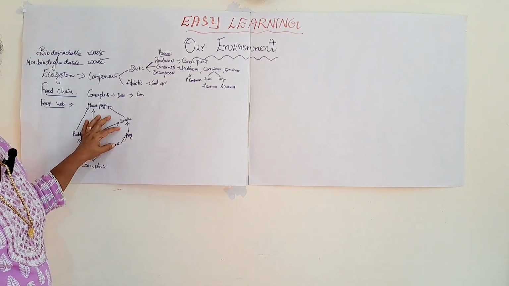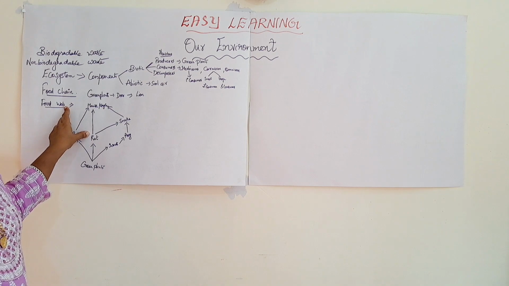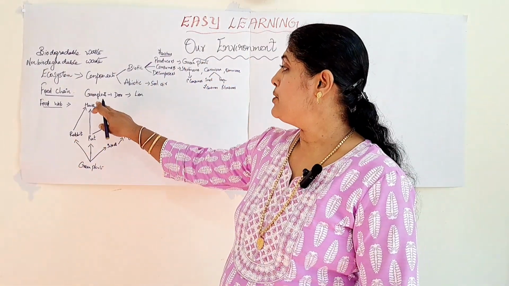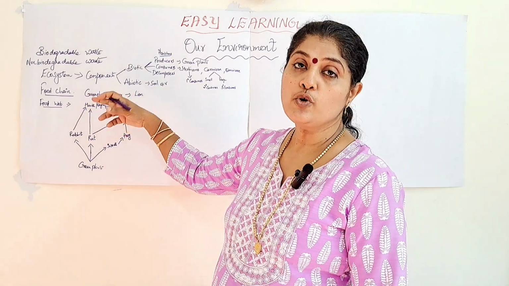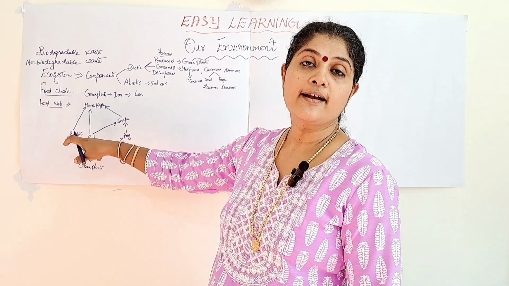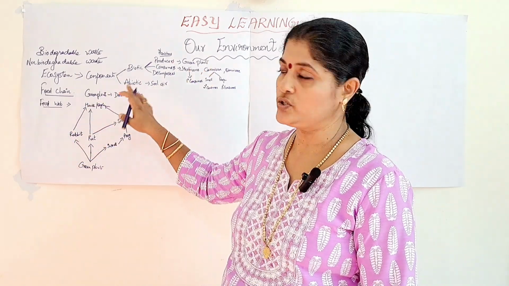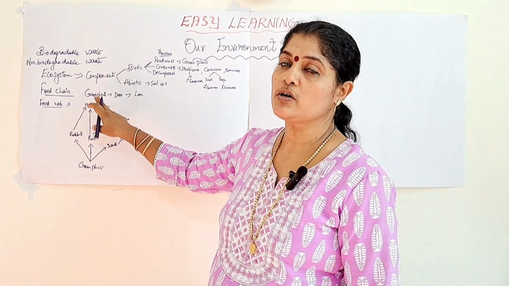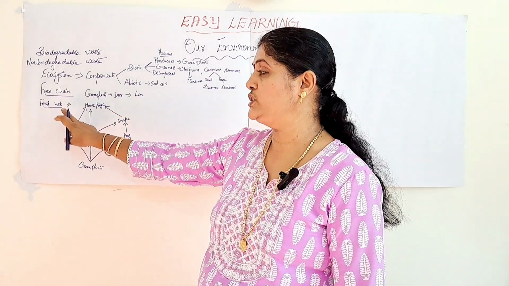So, I hope you have understood the difference between the food chain and food web. Food chain means the sequence of organisms in a community in which one organism consumes another organism. It is known as food chain. And food web means the interconnected network of food chains in an ecosystem. It is known as the food web. This you should know very well because it also comes for board exam. The difference between food chain and food web.